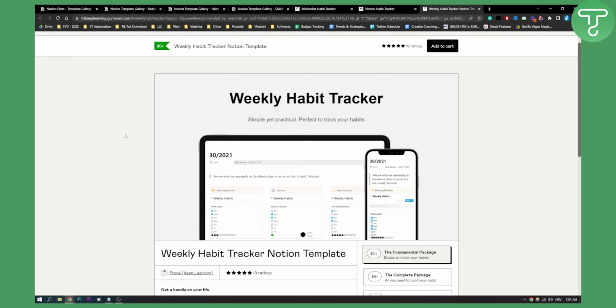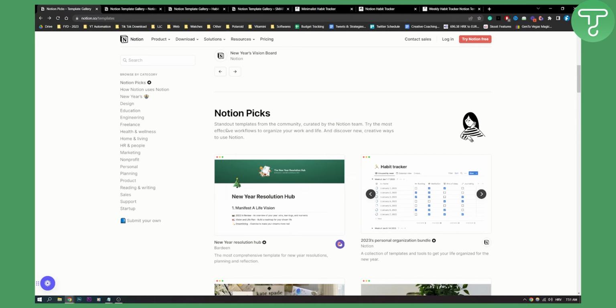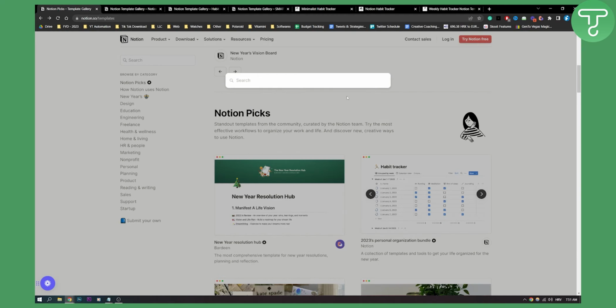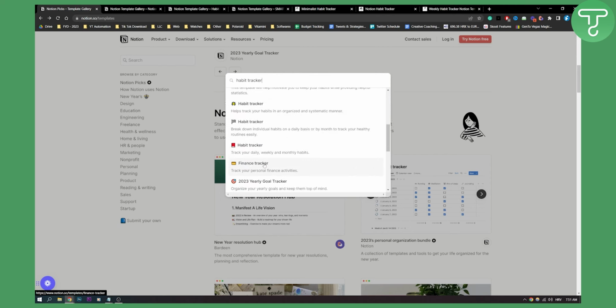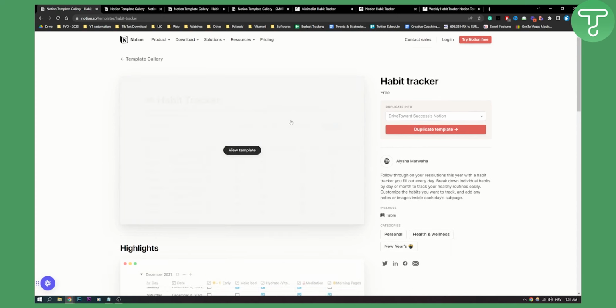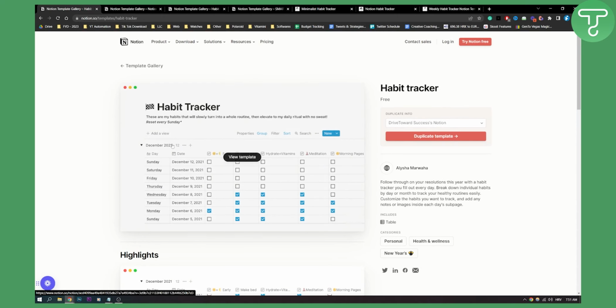Now there are a lot of other templates. Here, if you go to notion.so/templates, just search for whatever templates you want. Let's say you want free Notion habit tracker templates, then type habit tracker, and you will see some of the templates here. Just click on the template and it will open right here. So as you can see, you can basically duplicate this in your own Notion if you're logged in, and you can start editing your habits.